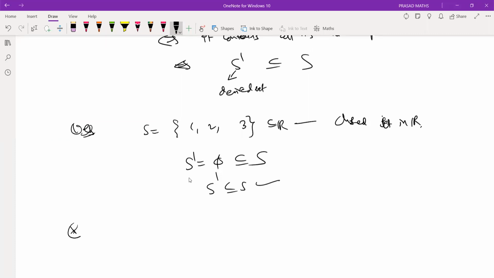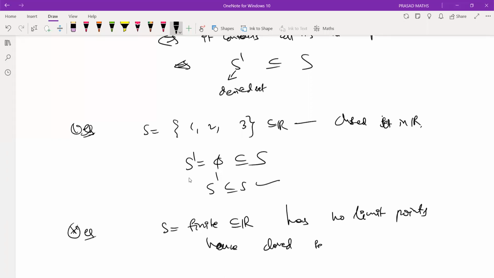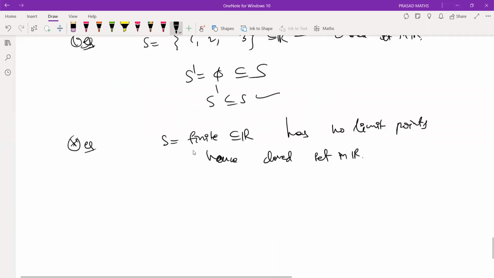So what do you observe? Any finite subset of R has no limit points. We have seen. Hence it is a closed set. Is it an open set? No.